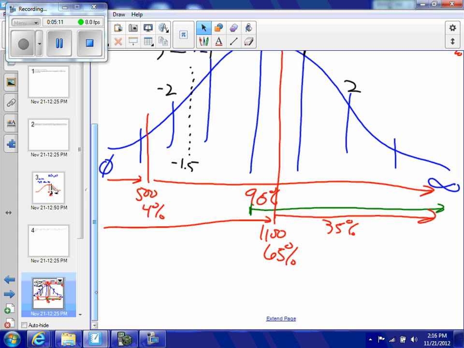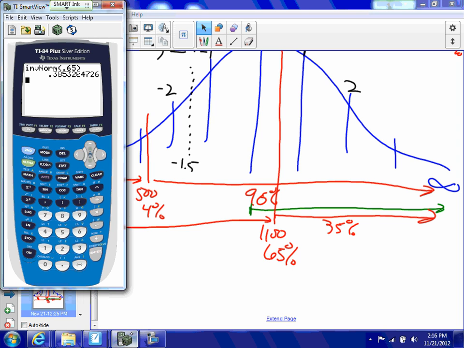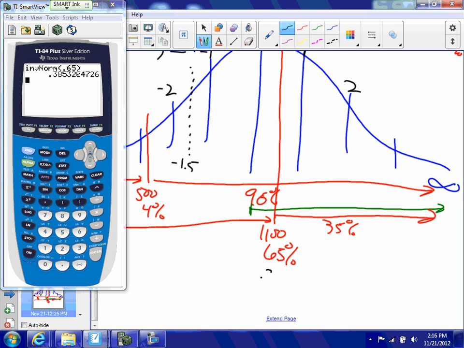Well, at 0.65, I did this one a second ago, on the calculator. That is a z-score of 0.385. So let's write that down there. That is the z-score for 1100. So the z for 1100 is equal to 0.385.